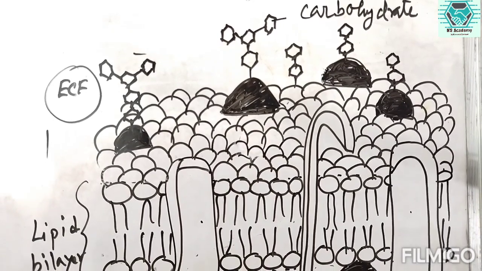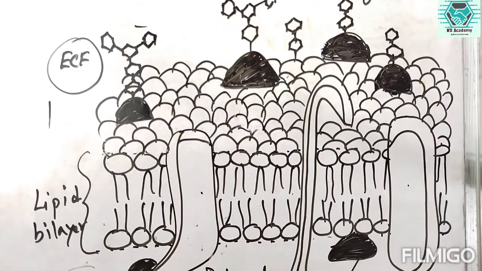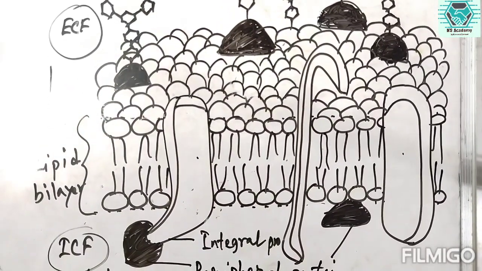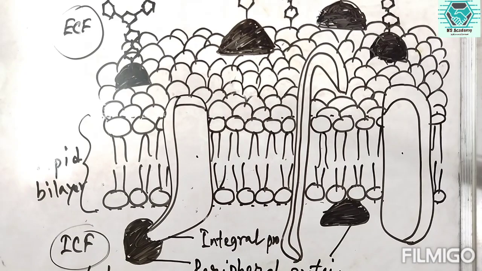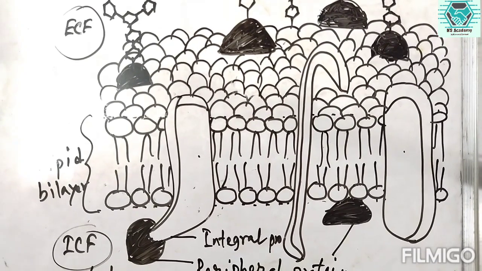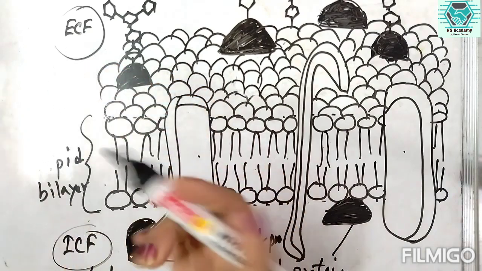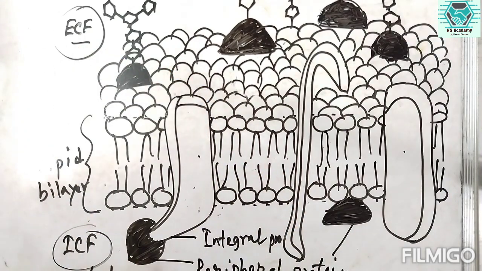So the carbohydrates, proteins and fats or lipids constitute the structure of the plasma membrane, where we found the lipid bilayer, that is the double layer of the lipid present, and one end of the lipid is adjacent with ECF, other is adjacent with the ICF.